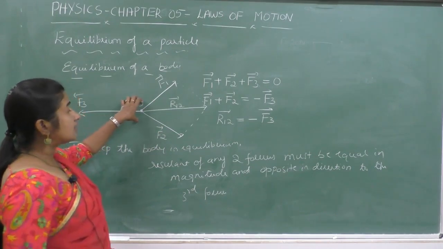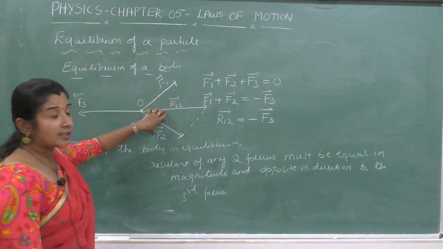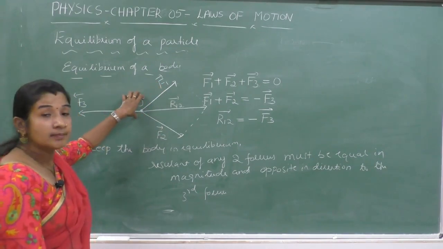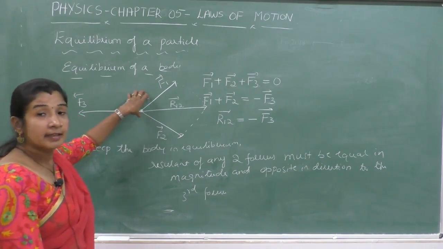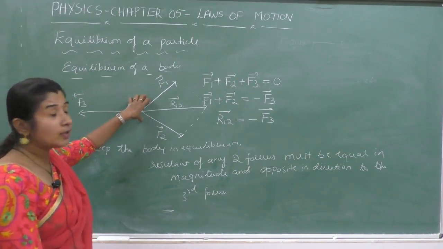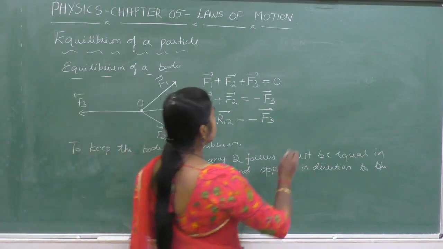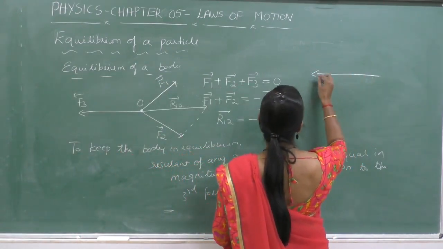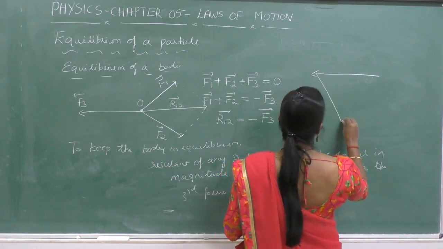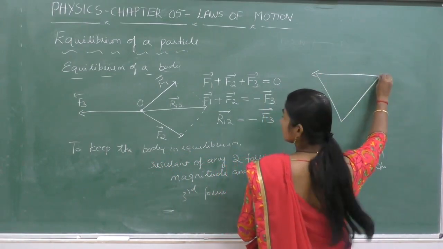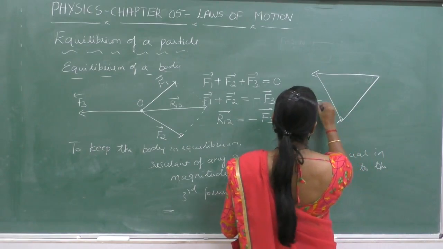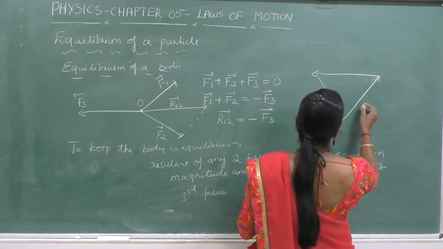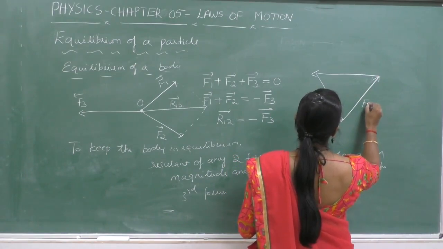So in this case, these equilibrium forces, there are three forces acting. They are represented by the three sides of the triangle taken in order. The three forces are represented both in magnitude and direction by the sides of the triangle taken in the same order.